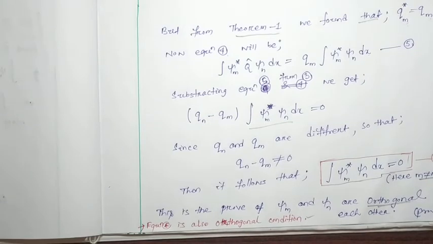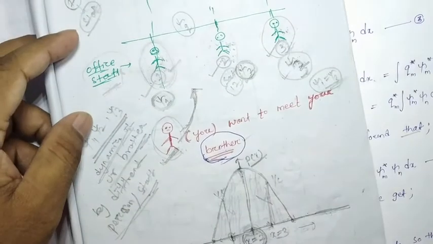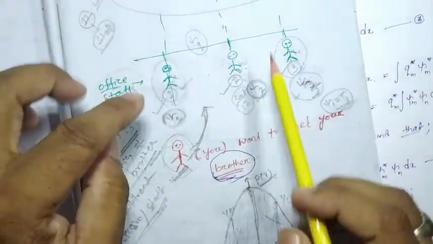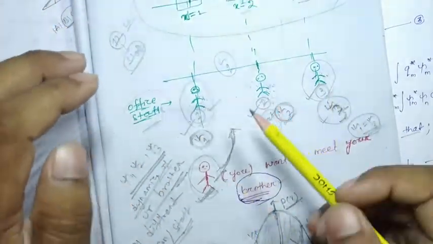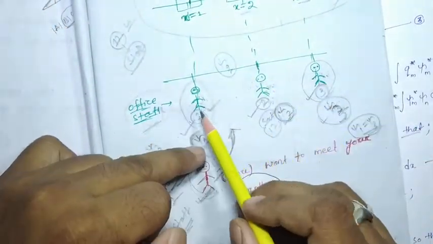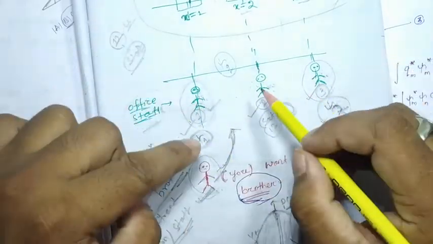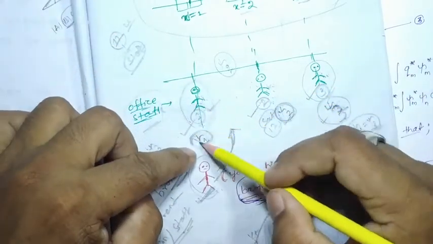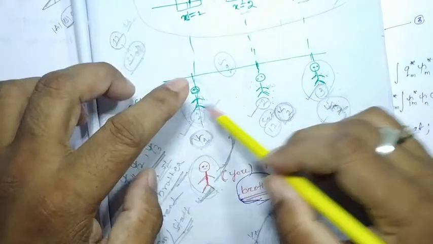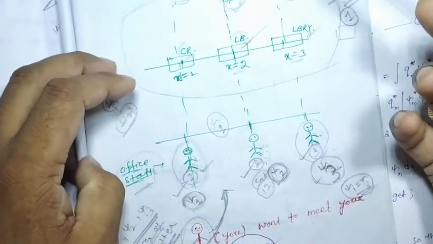Here I can give one example that we took in our last class. Suppose these are three official staff members, and all have different eigenvalues or different wave functions, which means they can give different probabilities of finding your brother's position.